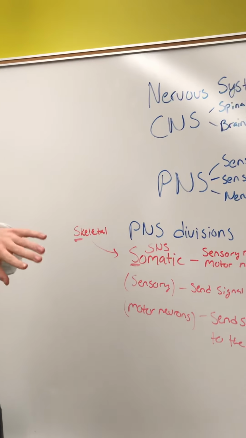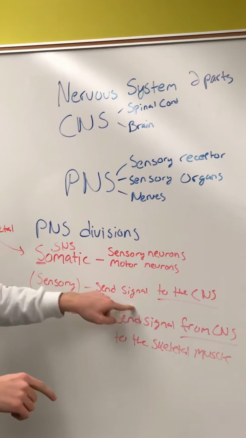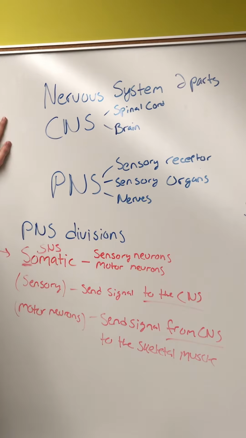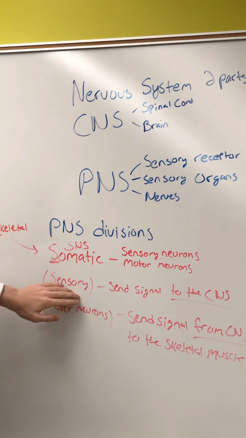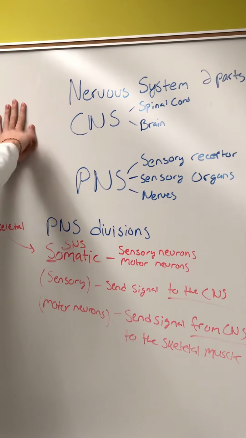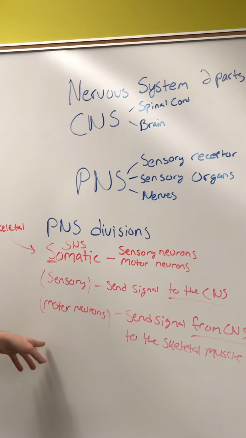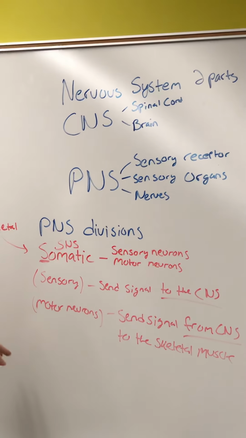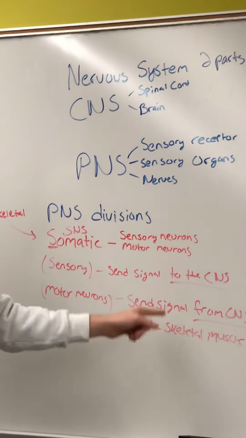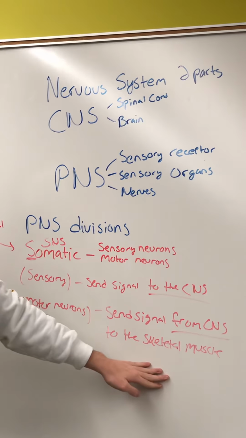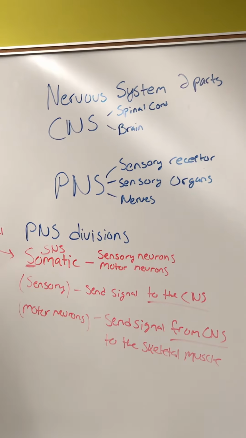move your effectors, okay? So, our sensory neurons, we know they're gonna be sending our signal to the CNS. We've put our hand on a hot stove top, it's gonna send that signal to our CNS. That's what a sensory neuron is gonna do. Our signal is gonna travel through our sensory neuron, okay? Now we're in our CNS, we're gonna be interpreting it. After we've got our signal handled, we wanna send a response back, it's gonna go back through a motor neuron. So we're sending the signal from our CNS to the skeletal muscle, okay? And so with somatic, like I said, this is all gonna happen in the skeletal system.